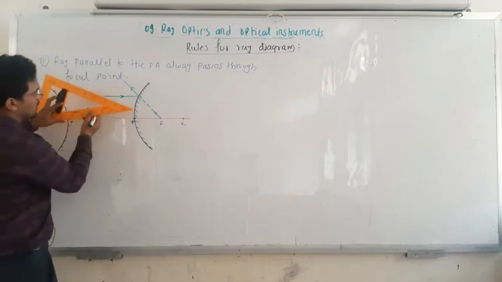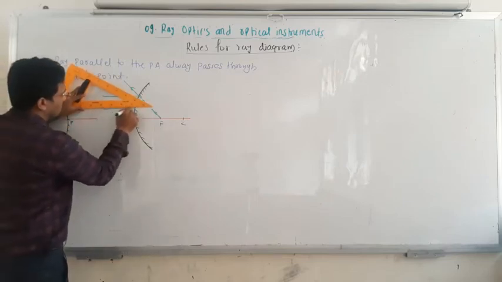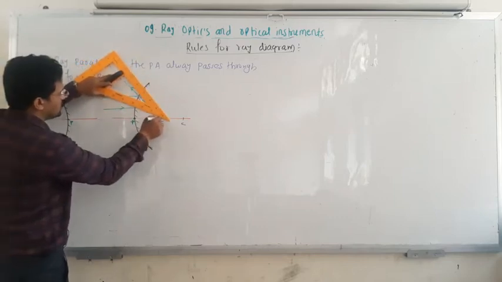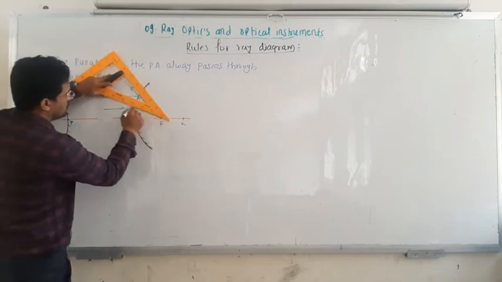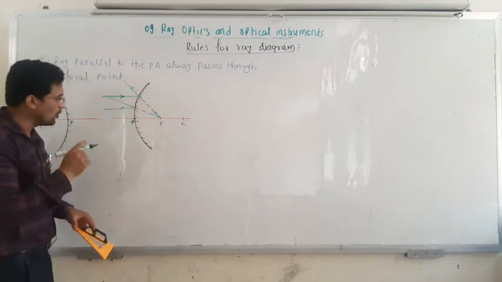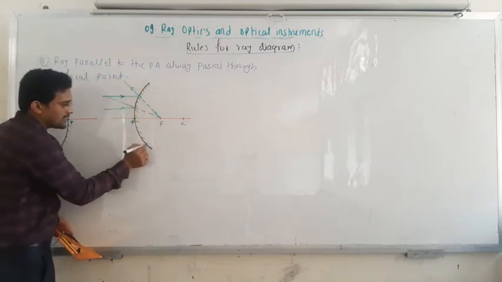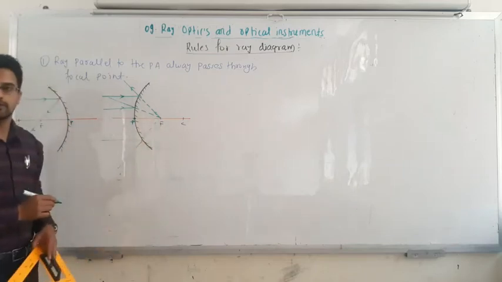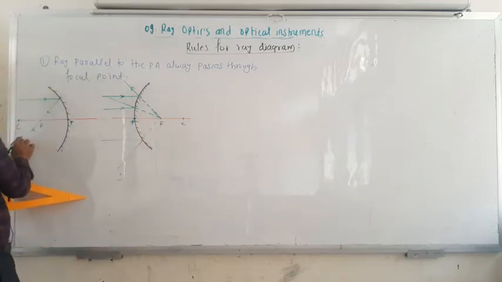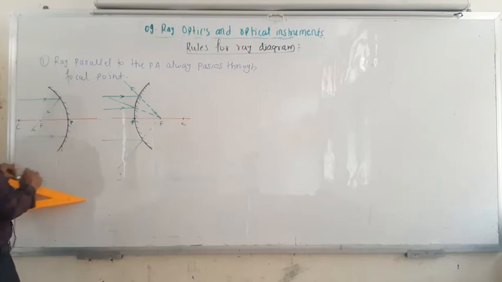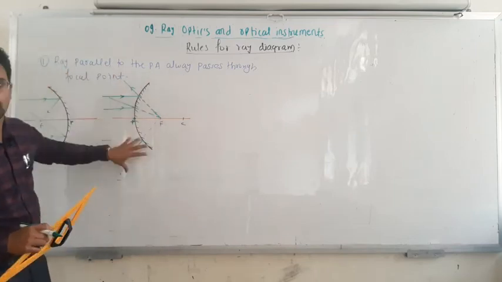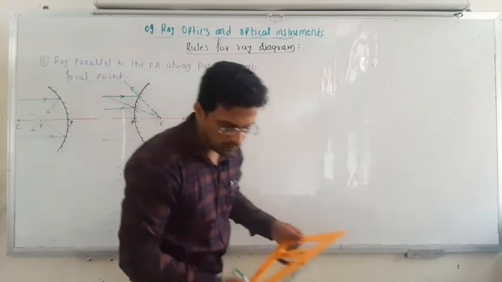Okay, if you consider another ray, if it hits parallel to the principal axis, it always appears to pass from this focal point. So no matter at what point the ray is incident, if it is parallel, it always passes or appears to pass. If you are considering this side also, if this is the ray parallel, always it passes through the focal point. So this was the simple rule, and it is the same for both the mirrors. So next